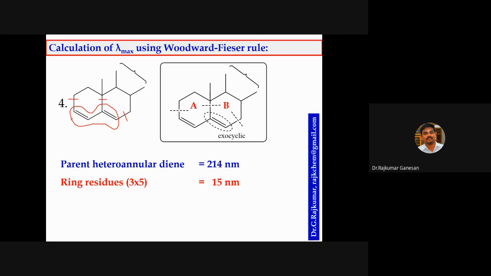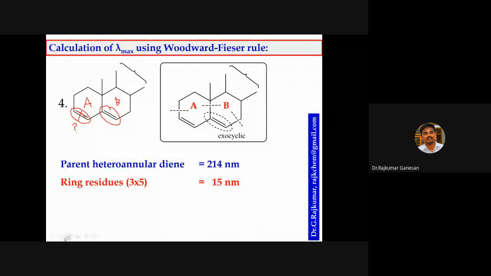Then we have to go for the exocyclic double bond. This is ring A, this is ring B. Sit inside ring A. Is there any exocyclic double bond, meaning outside the ring? Yes, here you can see one double bond towards the outside. What is this one? This is endocyclic, so you cannot count this. You only count exocyclic. This is endo, within the ring.